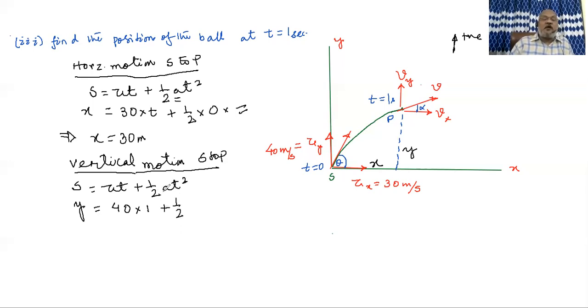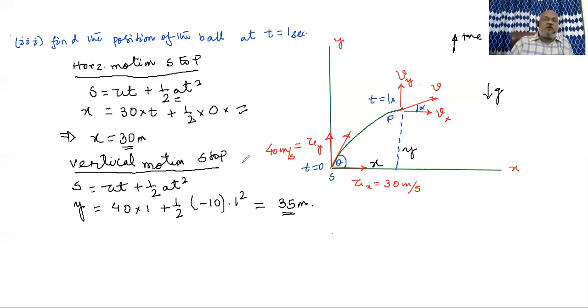a means vertical acceleration. Immediately we know gravity will be jumping in, that is a downward vector, and that must be minus 10 into t square, that is 1 square. So that gives you 40 minus 5, that is 35 meters. Is it clear? Okay. So x we found out as 30 meters and y we found out as 35 meters. Once x and y are found out, our job is over.